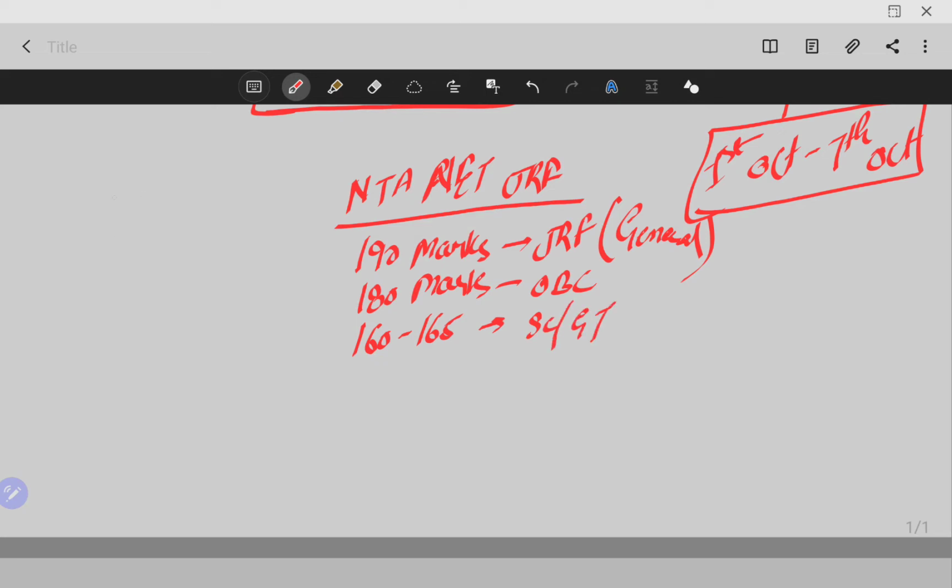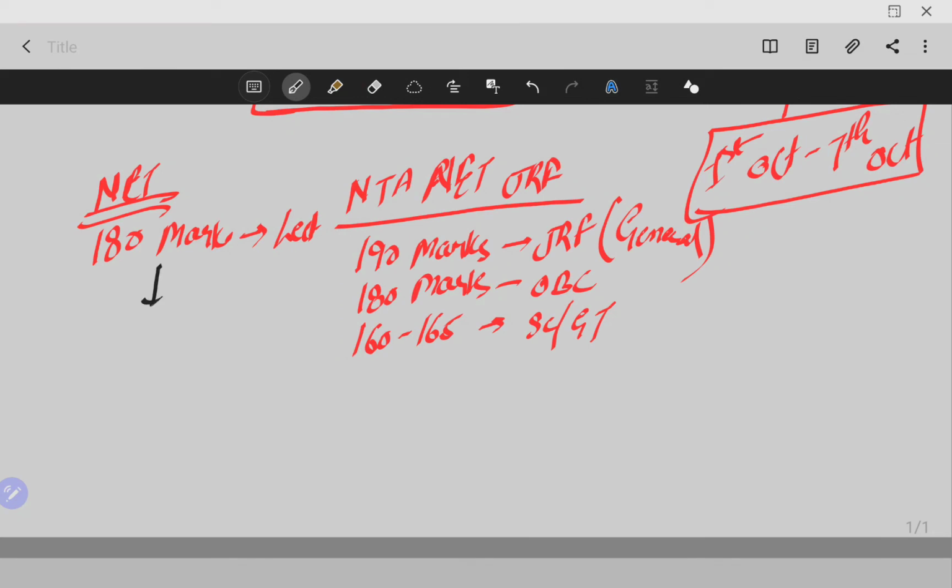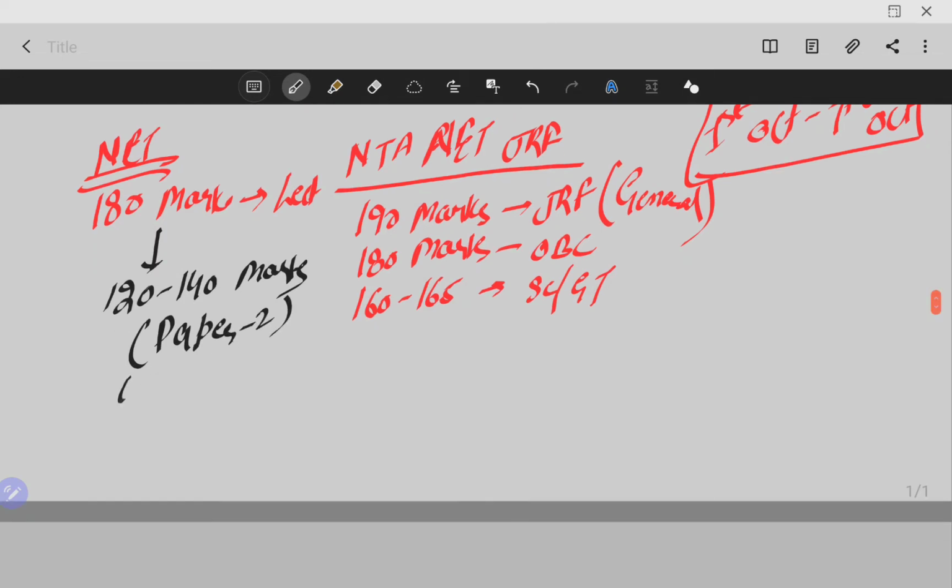If you are targeting for NTNet, then for general category you can target 180 marks, and on the 180 marks you will get easily net, that is lecturership. 180 marks for lecturership. How do you get these 180 marks? So 180 marks are really easy to get in NTNet. So to get 180 marks, you just target 120 to 140 marks in paper 2, right? You should target 120 to 140 marks in paper 2, and you should target at least 40 to 60 marks in paper 1, and that is really easy, right?